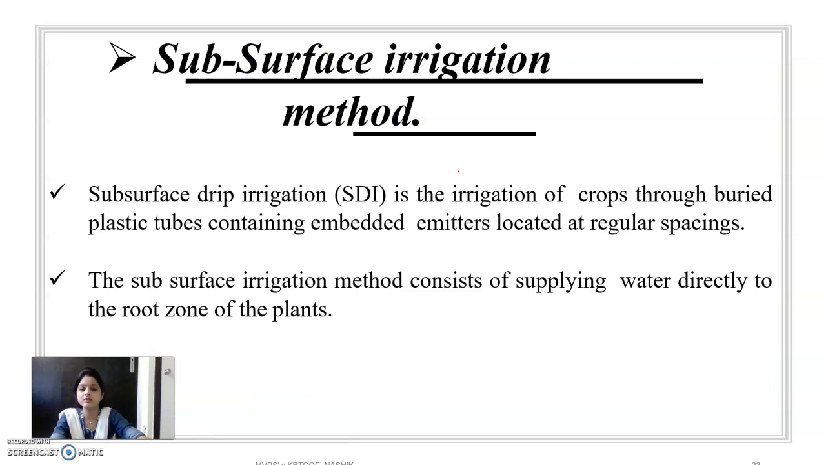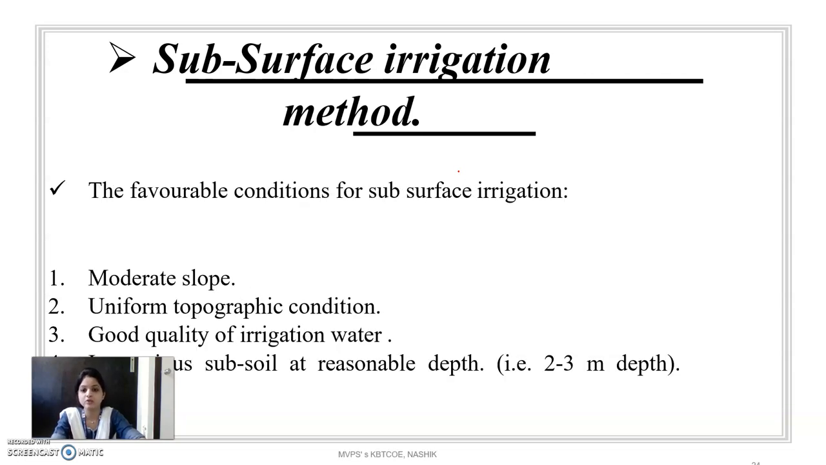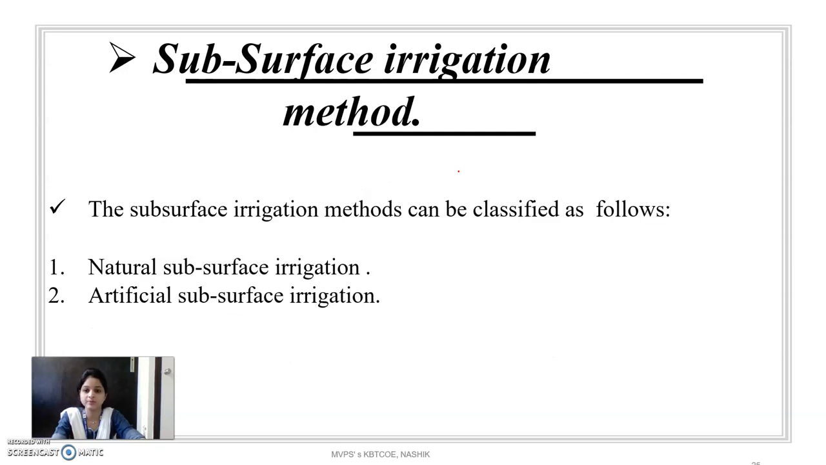The next one is the subsurface irrigation method. The subsurface irrigation method consists of supplying water directly to the root zone of the plant. It has favorable conditions: a moderate slope, uniform topographic conditions, good quality irrigation water, and impervious subsoil at a reasonable depth. It has two types, natural and artificial subsurface irrigation.